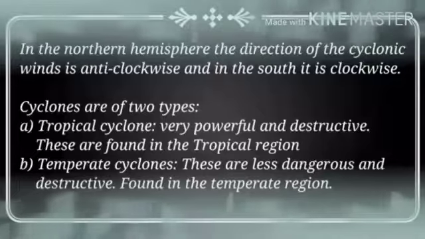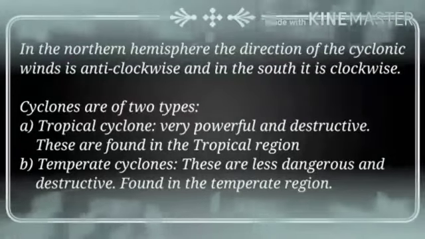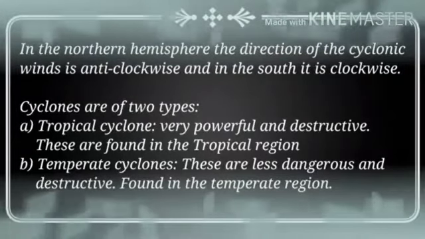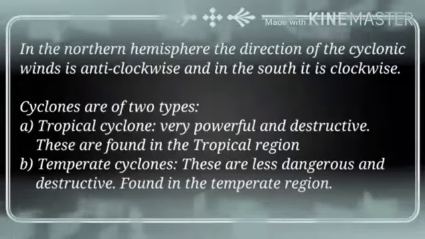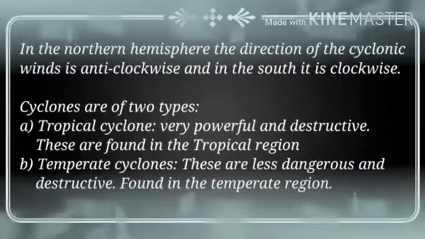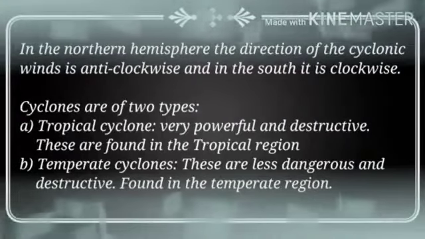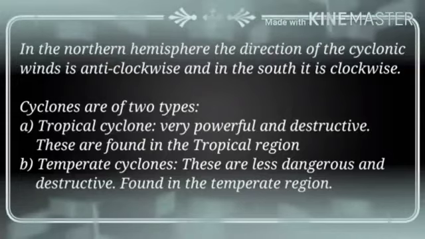Okay. Now, come again to know about the cyclones. Cyclones are of two types. One is the tropical cyclone and the other is the temperate cyclone. Tropical cyclones are found in the tropical region, that means above the equator up to the Tropic of Cancer, and below the equator up to the Tropic of Capricorn. This is the reason we call it the tropical region.